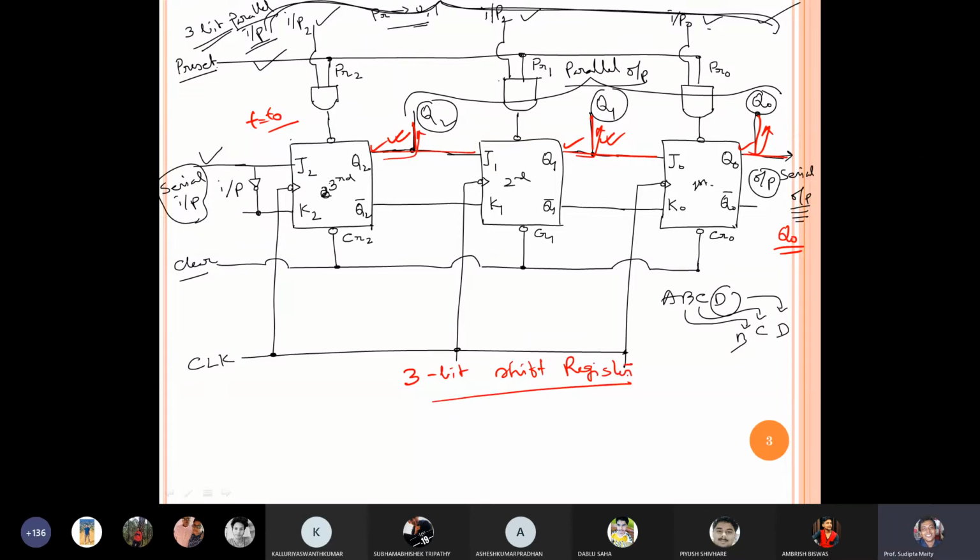Don't go into the details. If the question comes in the end sem exam, you have to draw one figure. Suppose the question is what is a register, you can draw this figure and write whatever I told in your own language. And if the question comes, write a short note on shift register, you write the same thing. So one answer, 2 questions: only register or shift register. Is it clear?